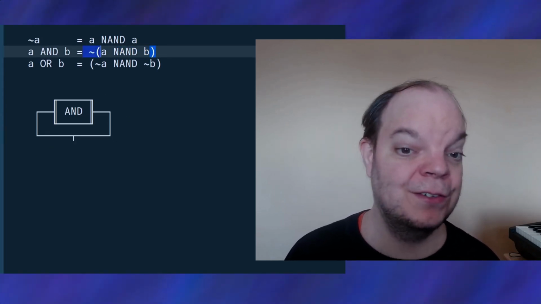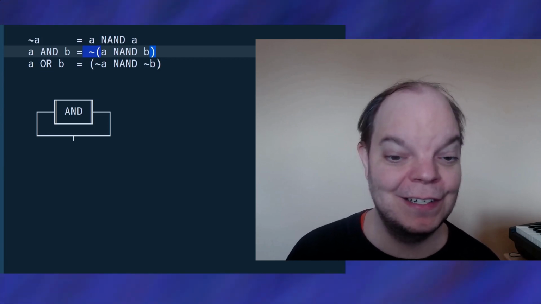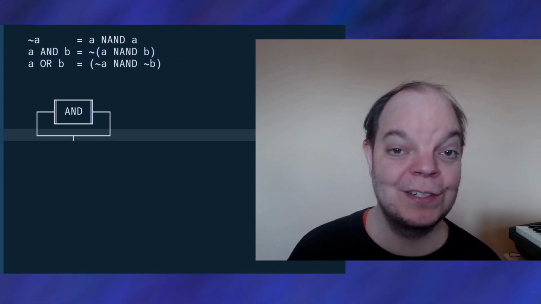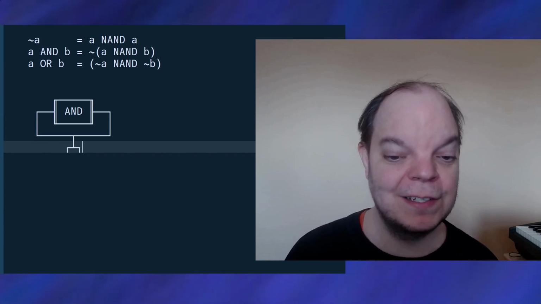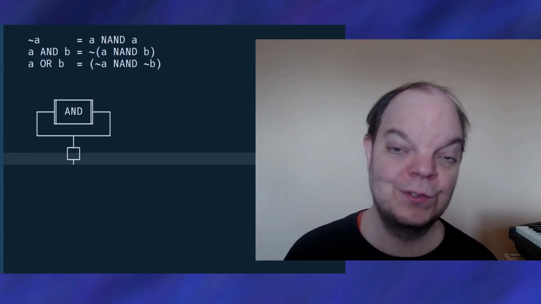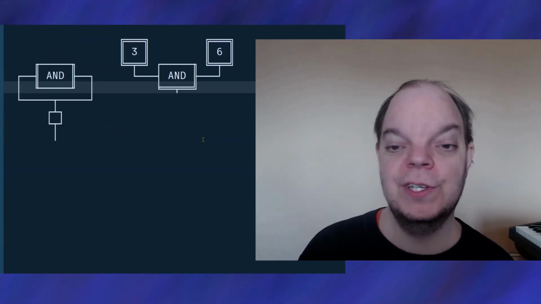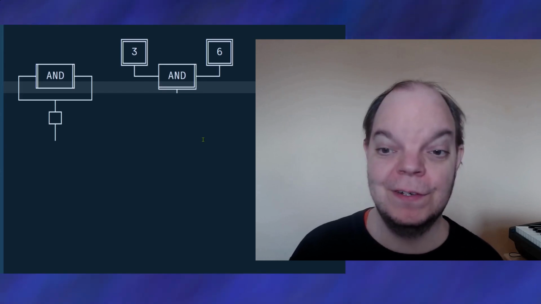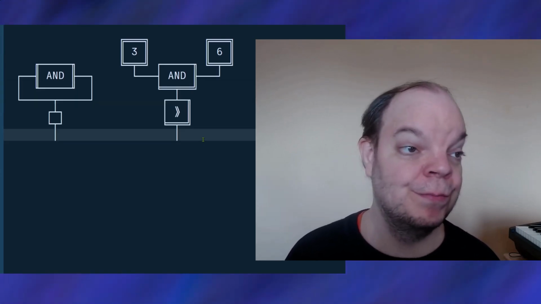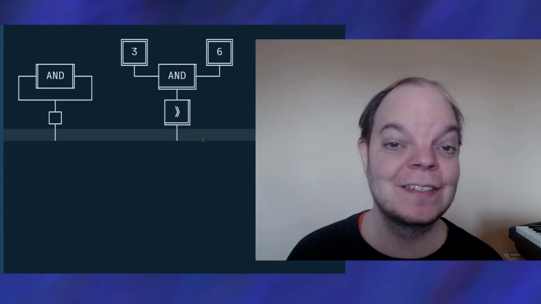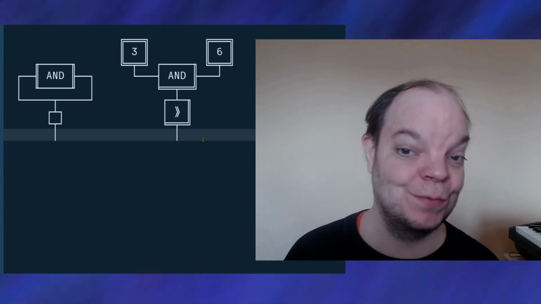Now, I could do the bitwise NOT by calling the function that we declared earlier, but you've seen that doing a bitwise NOT is actually very simple. So I'm actually just going to write it out, and I'm going to do that in all of my code. I don't really need the bitwise NOT to be a separate function. So here we have a simple program that will call the AND function on the numbers 3 and 6. And I'm just going to turn that into a string. And then let's see what that outputs. Earlier we calculated what 3 and 6 is. It was 2. So let's see if that is what we get. And indeed we get a 2.